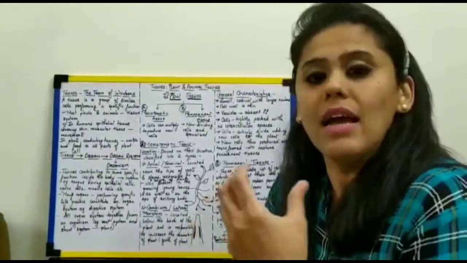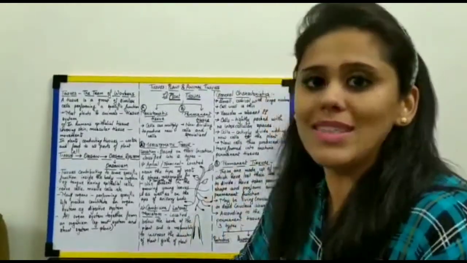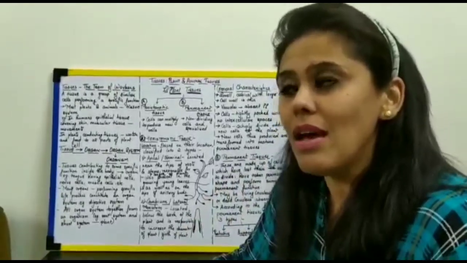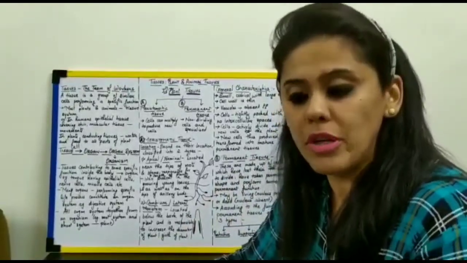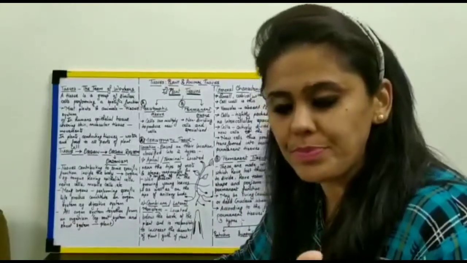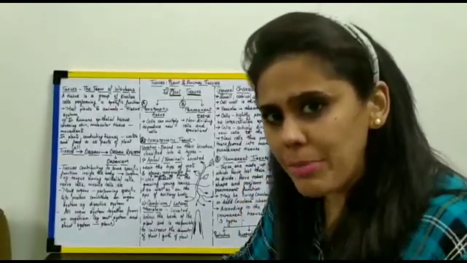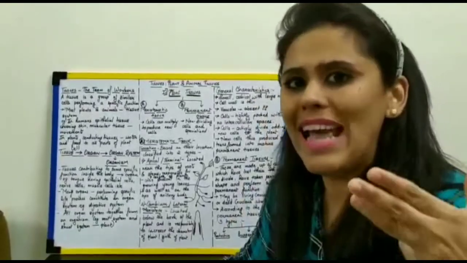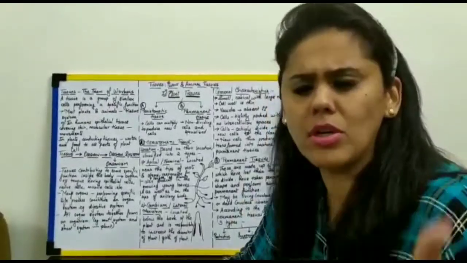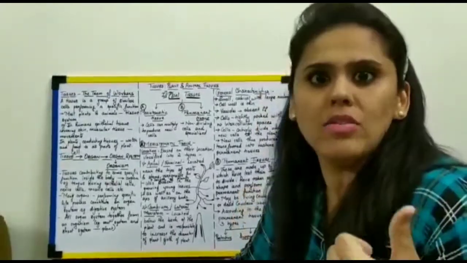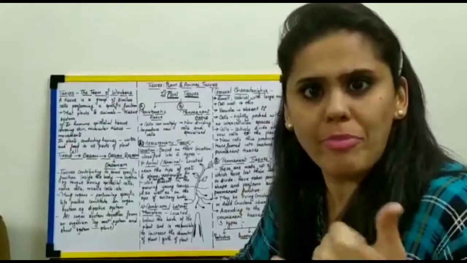The different life processes would include respiration, digestion, reproduction, excretion and circulation and so on. Movement is also one of the life processes.